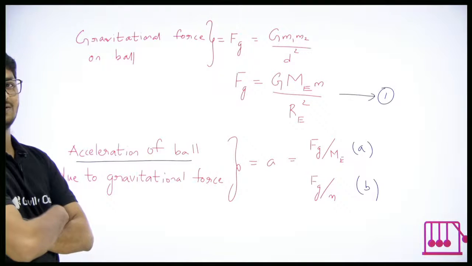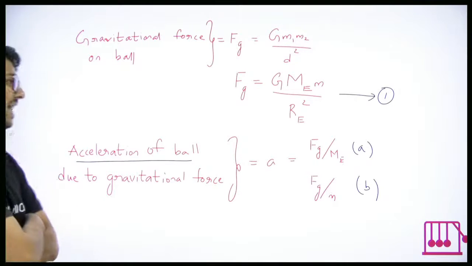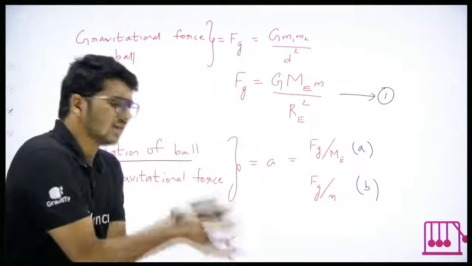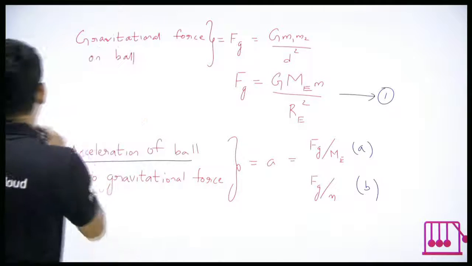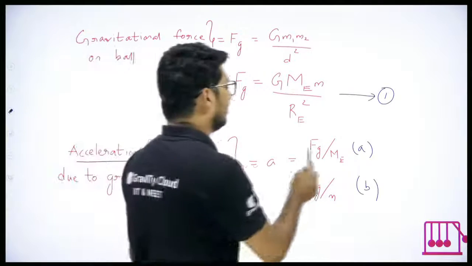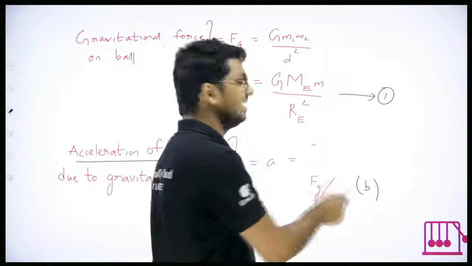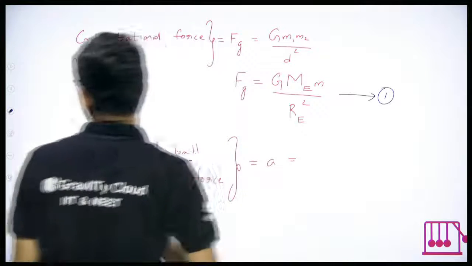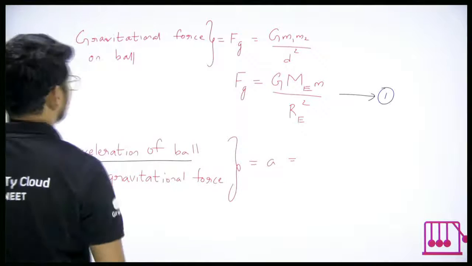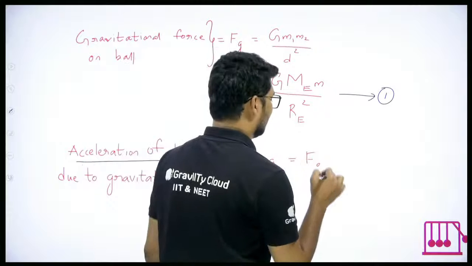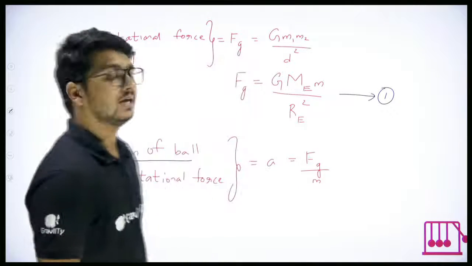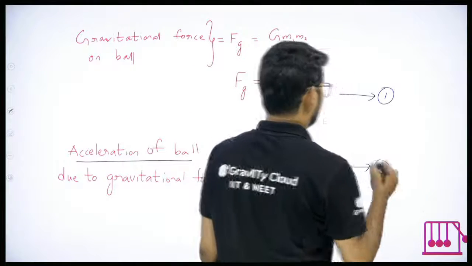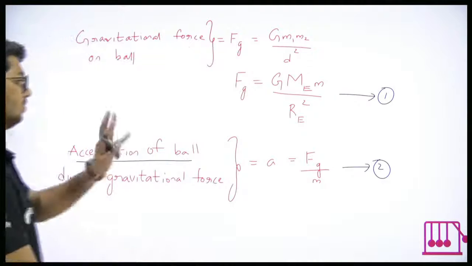It's a test of your conceptual clarity. If I need acceleration of ball, I'll take mass of the ball. That's it. That means B is correct. Option B. Got it? So A is equal to gravitational force divided by mass. Mass of what? Mass of ball. Let's call it equation 2.